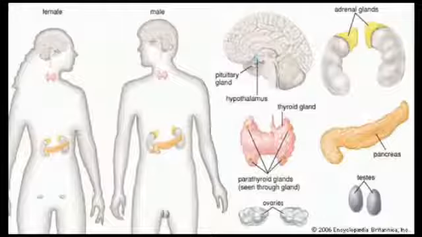You all know that these glands produce hormones. Now you should know what hormones are. Hormones are chemical substances. They are secreted in a very little amount by these endocrine glands, and they regulate biological processes in living organisms. So you know what hormones are now.